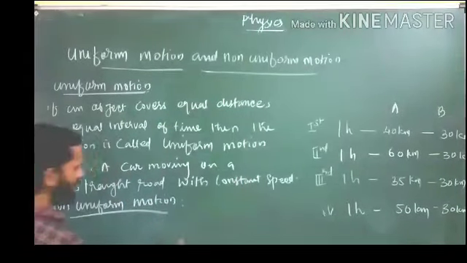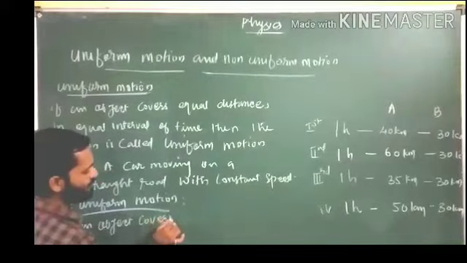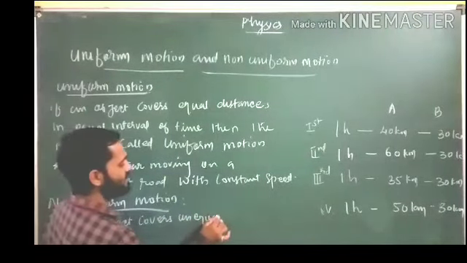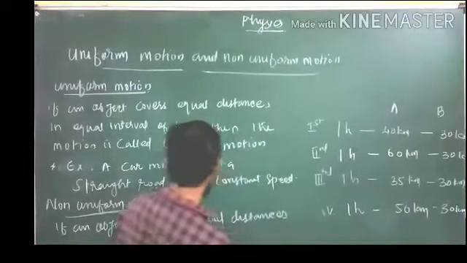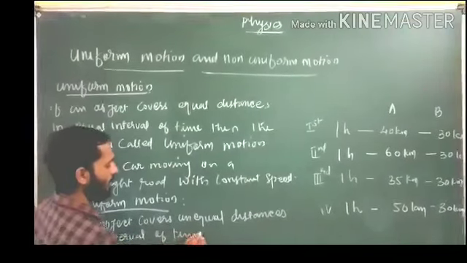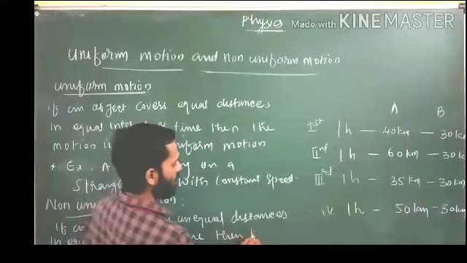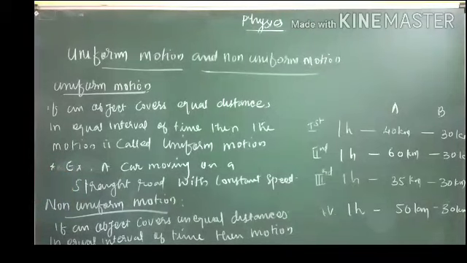So I write here: if an object covers unequal distances in equal interval of time, then the motion is called non-uniform motion.